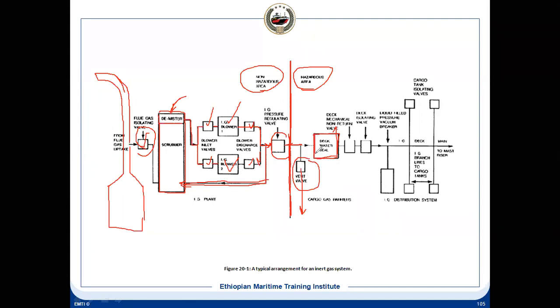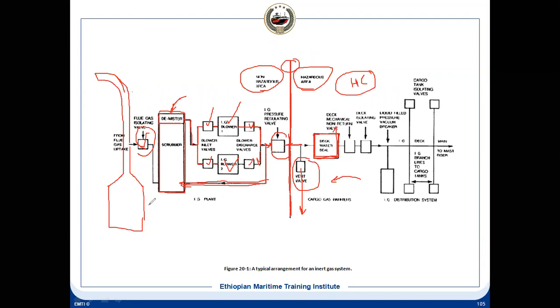Now here there is a deck seal. It means this line which I have drawn here is dividing the non-hazardous zone from the hazardous zone. Nothing from this side should enter into the non-hazardous zone, because on this side you have hydrocarbon gases, which are highly dangerous, because they can cause fire and health hazards. So nothing should go towards this.